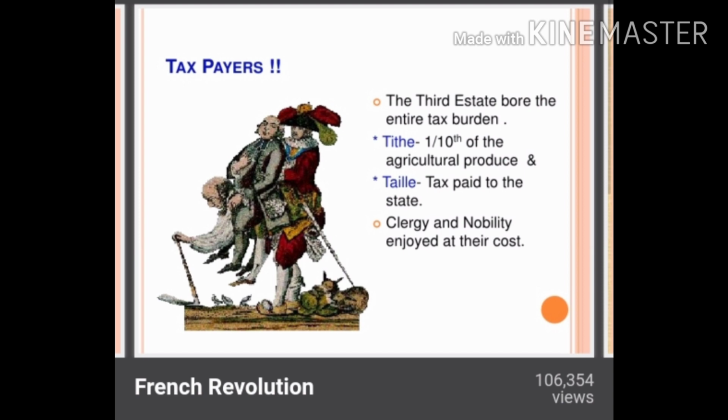Then the clergy and the nobility enjoyed at their cost. That means the third estate people are actually surviving while being burdened by the taxes. They are doing the hard work, but the other two estates are enjoying the production, and whatever taxes they are paying, those two are just enjoying on those taxes which are paid by the third estate.